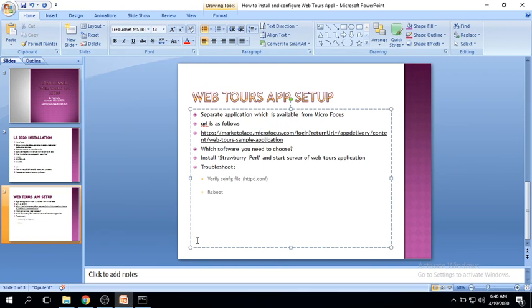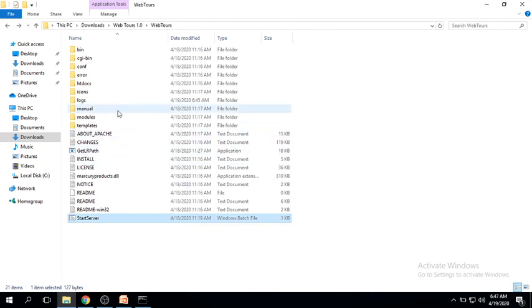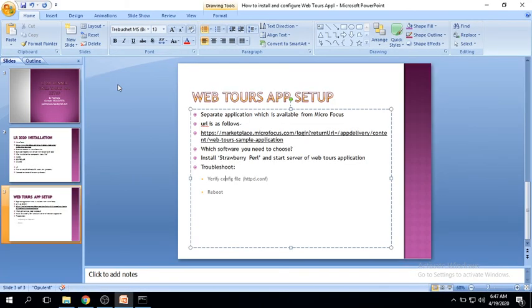Because some application is needed. This is the best application to work with. If you want to learn more, you need an application to work on, right? So this is the best application. I think I gave you the proper information. You can try changing the config file and try to access the WebTours application here.